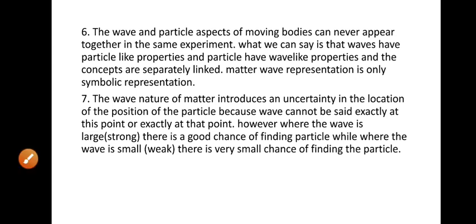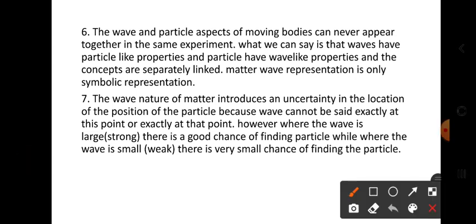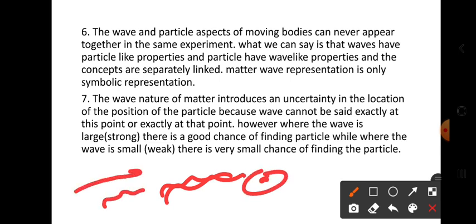For example, one wave is traveling. When the wave is traveling, we cannot see any particles. When the particle is traveling, we cannot see its wave. That is the meaning of this. They never appear together in the same experiment.